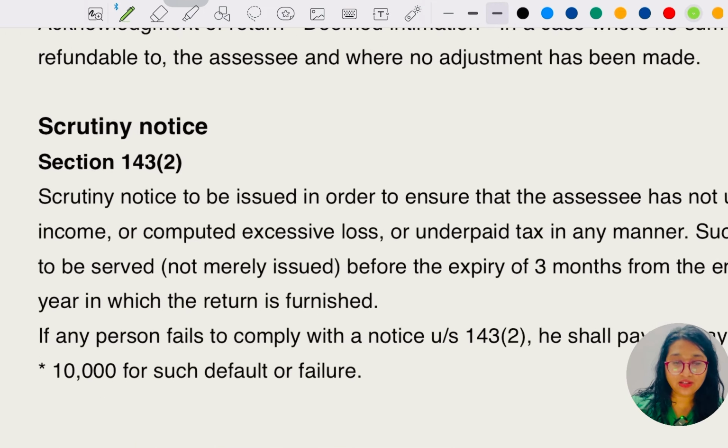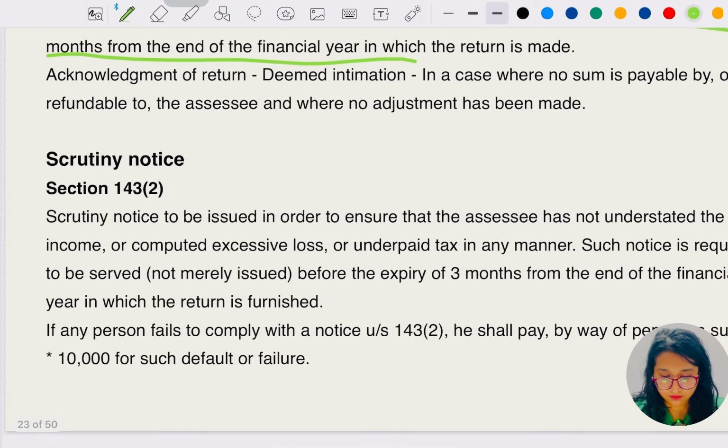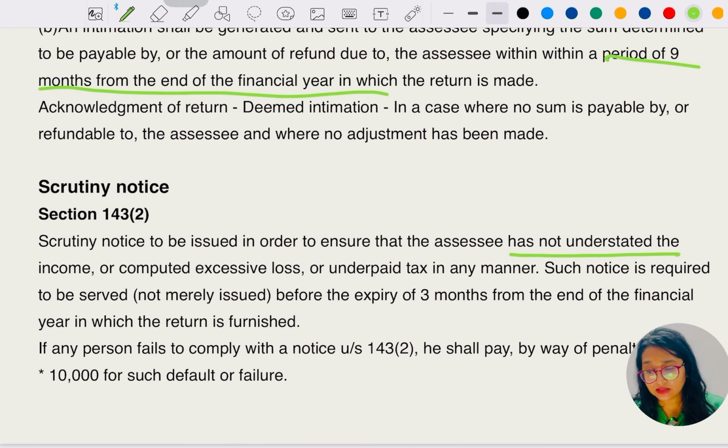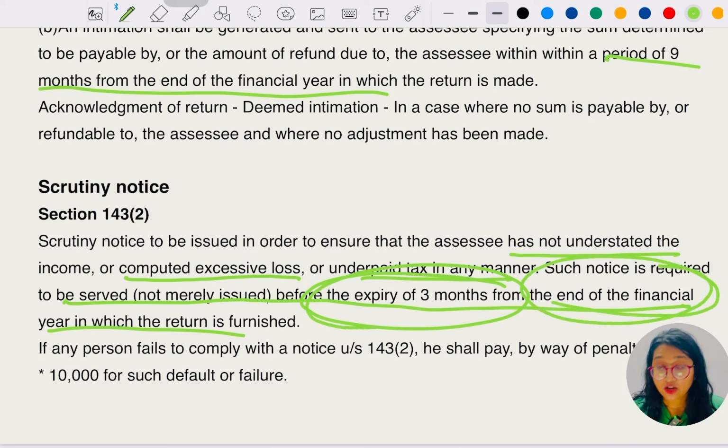Under section 143 subsection 2, a scrutiny notice is to be issued to ensure that the assessee has not understated the income or computed excessive loss or unpaid tax in any manner. Such notice is required to be served, not merely issued, before the expiry of 3 months from the end of the financial year in which the return is furnished. So it is to be served before the expiry of 3 months from the end of the financial year in which the return was furnished.